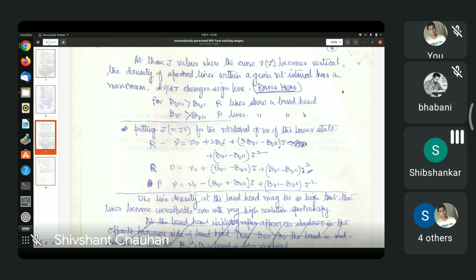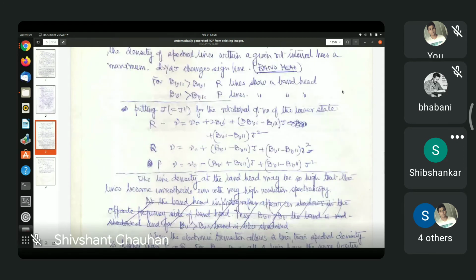They will form a band. Q will also form a band if it is present at all. Q lines may not be present if it is a sigma-sigma transition. And of course, the central line will always be absent because 0-0 transition is not allowed. So you can get the frequencies of the R lines and the P lines. But one thing is there.